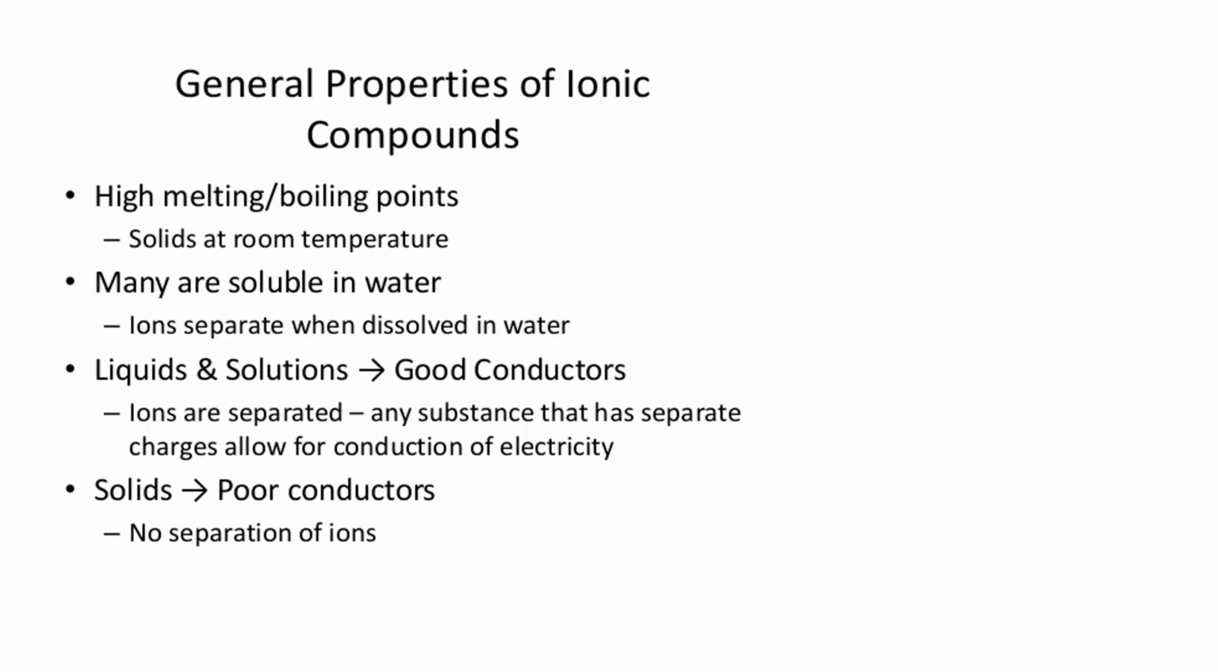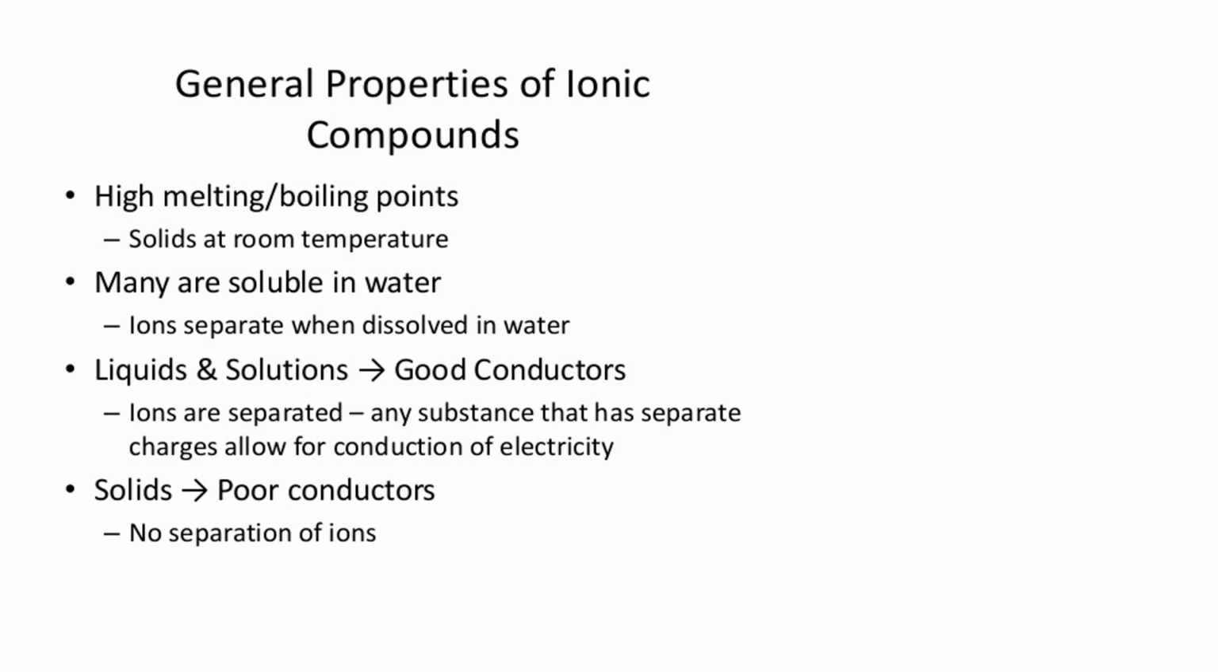The general properties of ionic compounds: high melting and boiling point. The ionic bond is very strong, so they have high melting and boiling points. The second one is that many are soluble in water. Water is a polar compound and the ionic compound is also polar, so both dissolve in water.